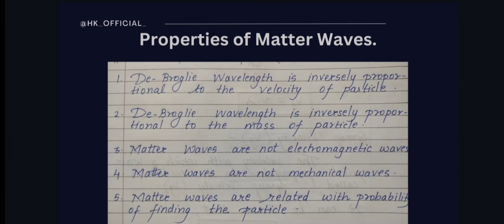Then matter waves are related with probability of finding the particle. So what is this probability of finding the particle? See, if a photon is considered as a particle, then the corresponding electromagnetic wave is the de Broglie wave for that photon. Similarly, atomic particles are associated with matter waves which do not have similarity to any known waves such as electromagnetic or sound waves. De Broglie waves are associated with locating the probability of a particle, and hence are also known as probability waves. So just consider these 5 topics.